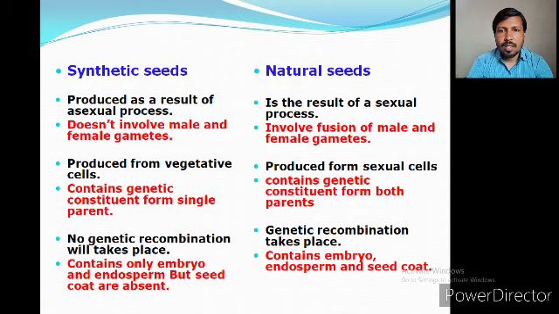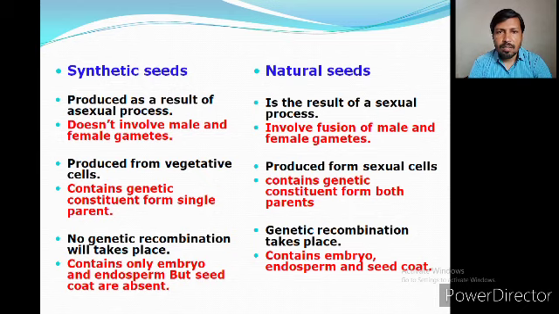The synthetic seed is produced as a result of asexual processes. It means no gamete takes part in the synthesis of the seed. But in natural conditions, the seed is the result of sexual processes. The sexual process occurs, and then the seed is produced in the natural condition. So again, synthetic seed doesn't involve any male or female gametes. In the natural process, the production of natural seed needs a male and female gamete.